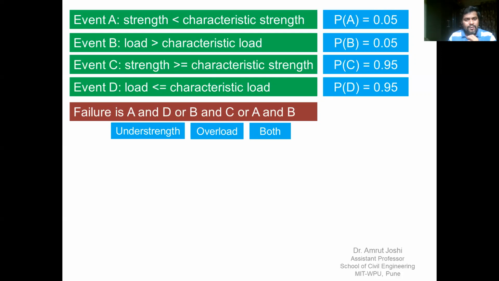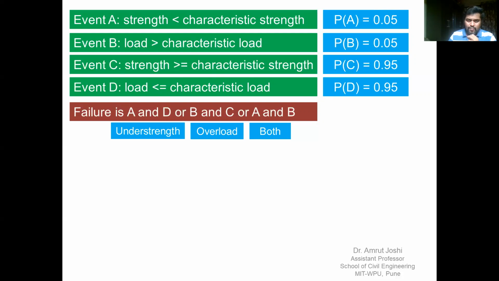So this is the failure due to overload, or strength is less than characteristic strength and load has exceeded characteristic load. So this is the failure due to both, that is understrength and overload. So therefore failure can occur in three ways: one due to understrength, that is A and D, or due to overload, that is B and C, or due to both understrength and overload, that is A and B.